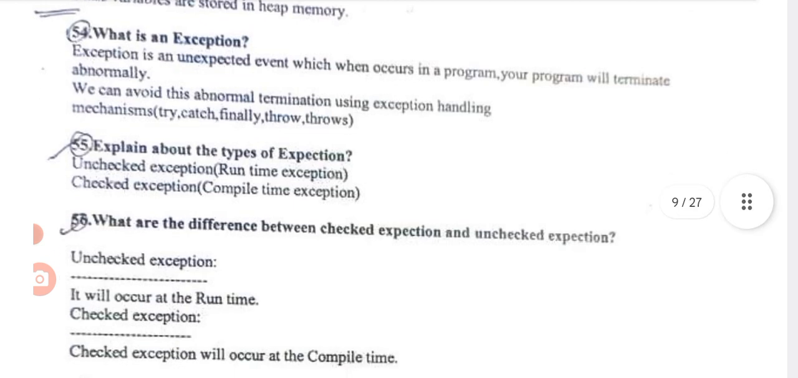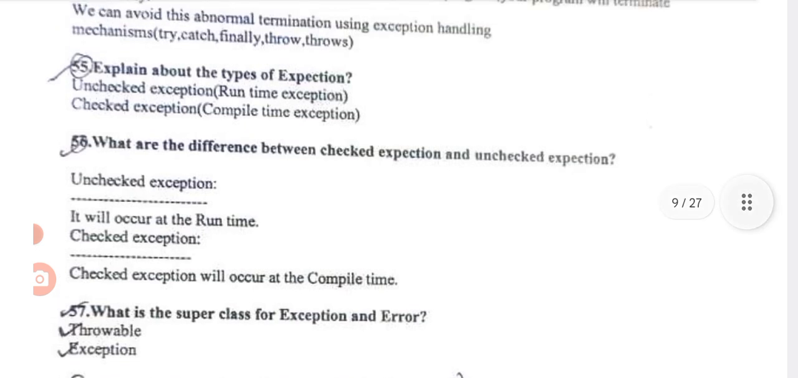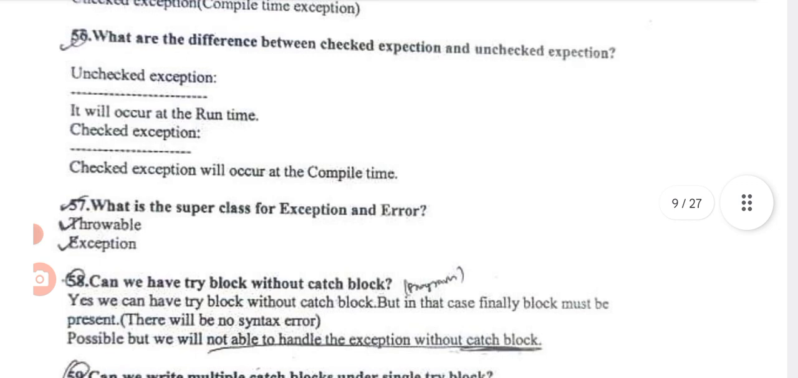Explain the types of exception. There are two types of exception: compile time exception and runtime exception. Compile time exception is a checked exception. Runtime exception is an unchecked exception. What is the difference between checked and unchecked exception? Unchecked exception occurs at runtime. Checked exception occurs at compile time.